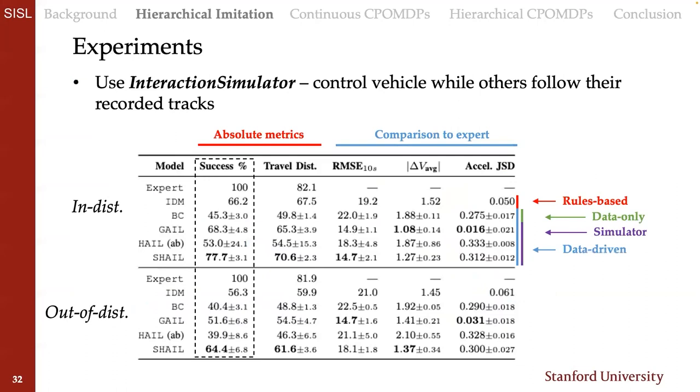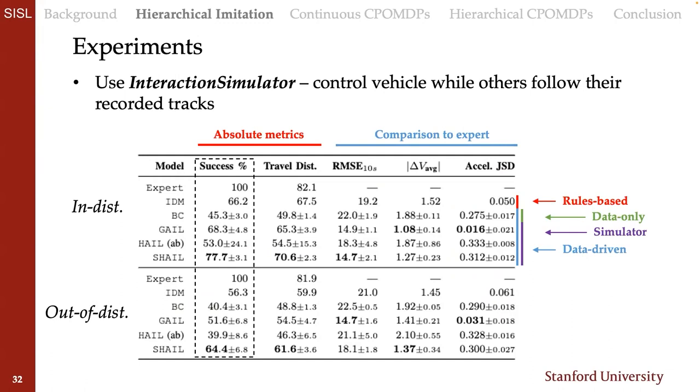For our experiments, we used a simulator that we built out of what's called the INTERACTION data set of urban driving scenes, where we control the one vehicle, the ego vehicle, along its path, while other vehicles are allowed to follow their recorded tracks. So here we show metrics that display some absolute performance, as well as metrics that compare performance to the experts.